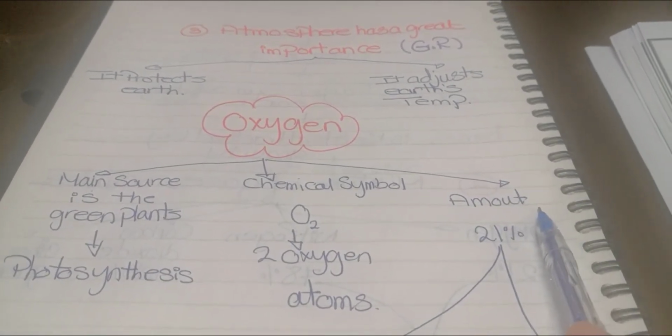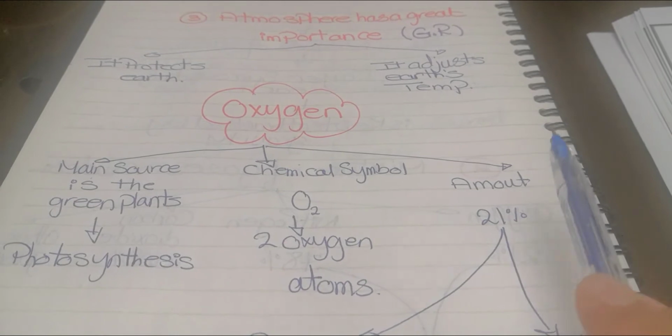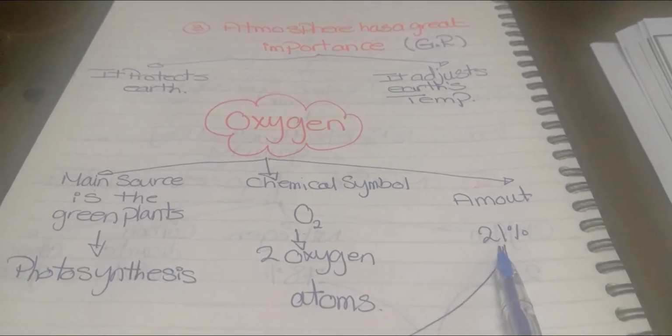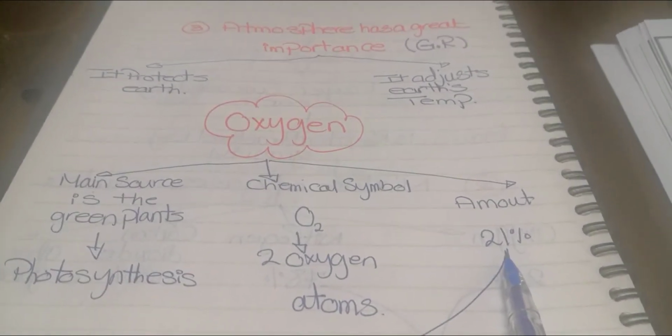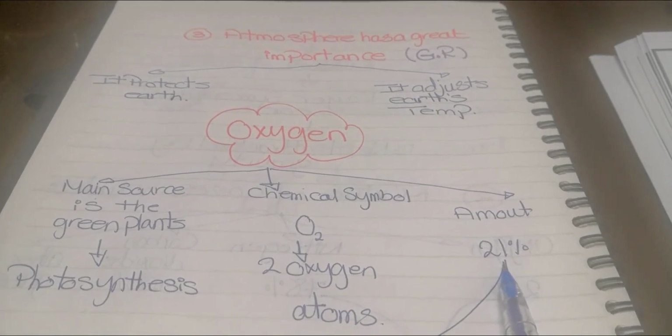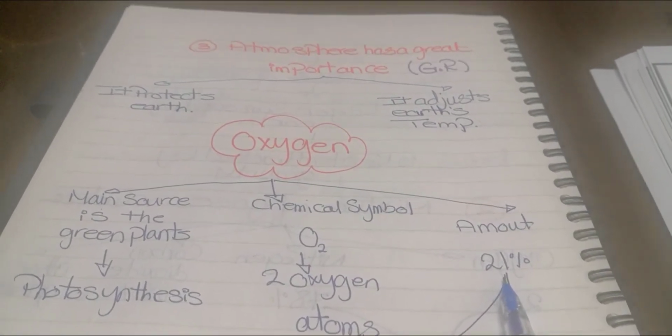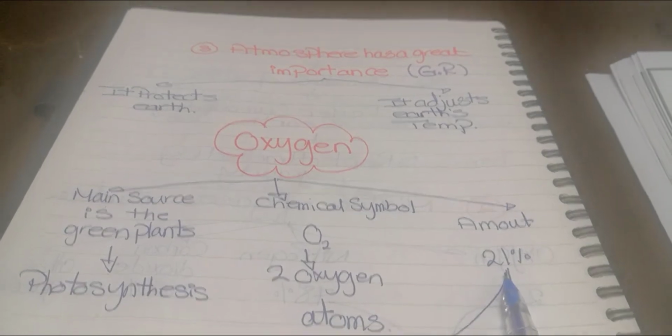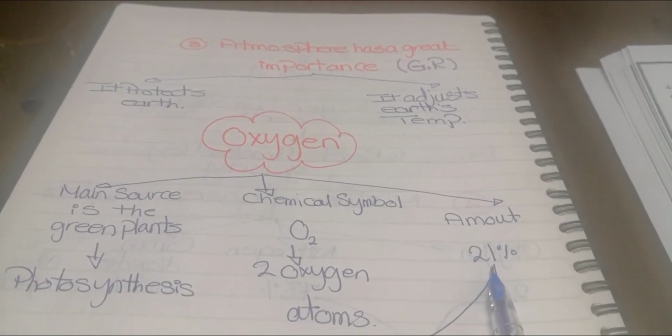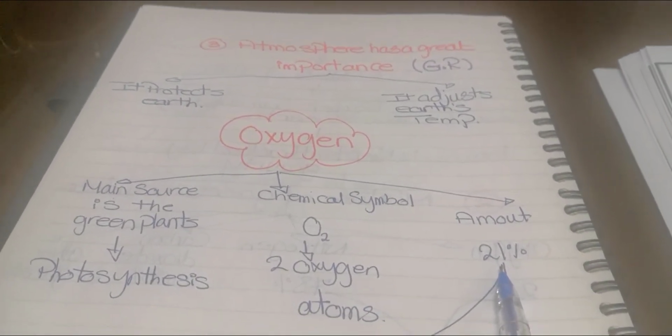Now the amount. How much does it represent from the total volume of the atmosphere? Oxygen gas represents 21%. This percentage never increases or decreases. It's still fixed in the air. Why is the percentage of oxygen kept fixed in the air, never increasing or decreasing?